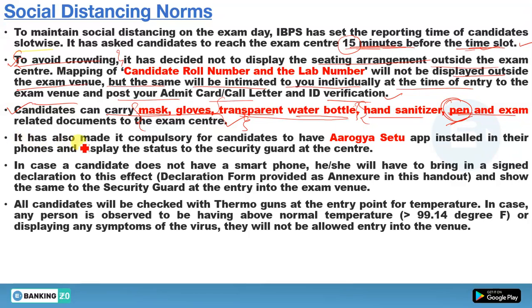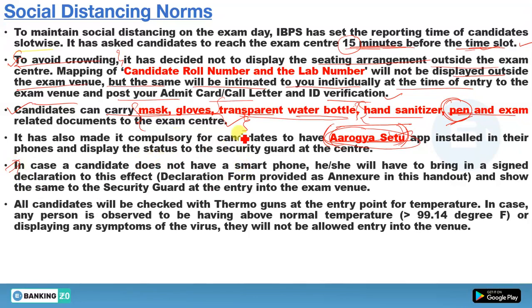Now next, it is also compulsory for candidates to have Arogya Setu. This one is a quite important concept for the candidates. You need to install Arogya Setu on your mobile phones. If you don't have Arogya Setu on your mobile phone, what are you going to do?